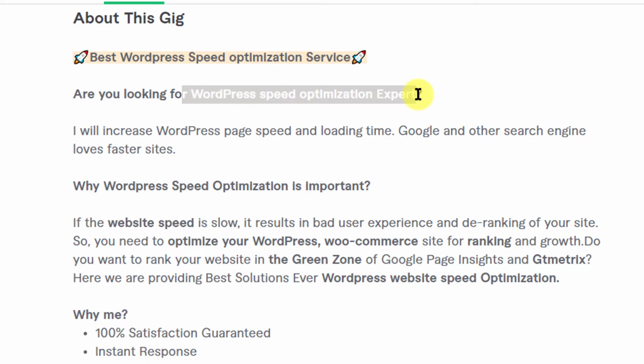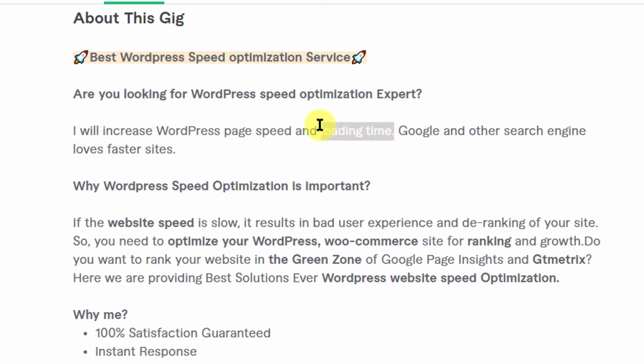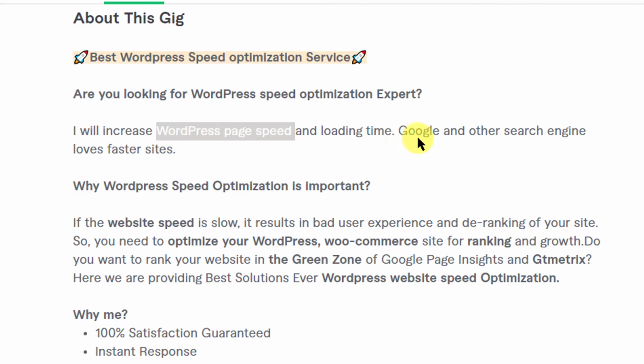Okay, very important. So always start your gig description with a question like this. Very, very nice. I'll increase WordPress page speed and loading time. He will decrease the loading time. Okay, the loading time has to be decreased, the page speed has to be increased. That is correct. All right.